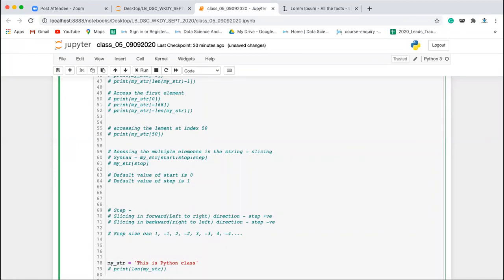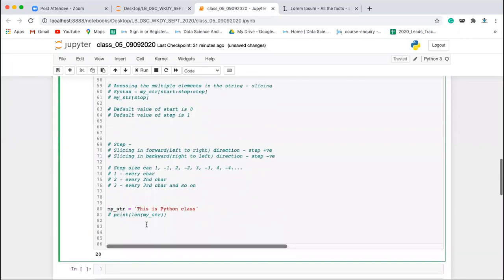So if this step is +1 or -1, accordingly it will do it in the forward or backward direction. But if it is 1, then it will slice every character. If it is 2, then it will slice every second character. If it is 3, then it will slice every third character, and so on. Fine. So this way you can slice it. Now let's see this slicing.